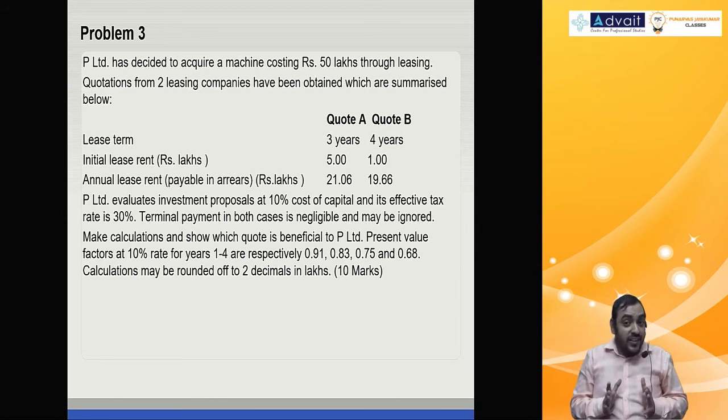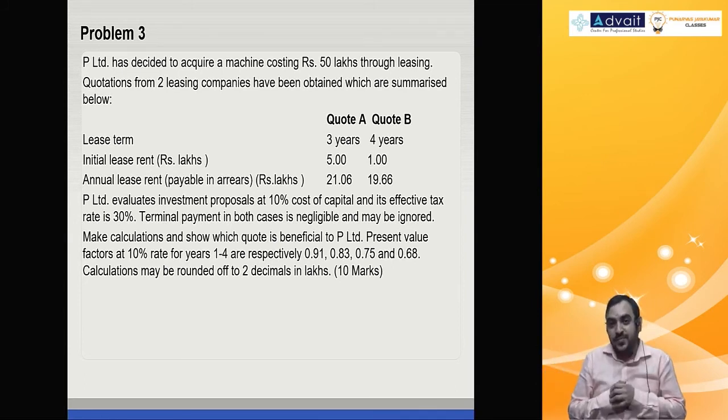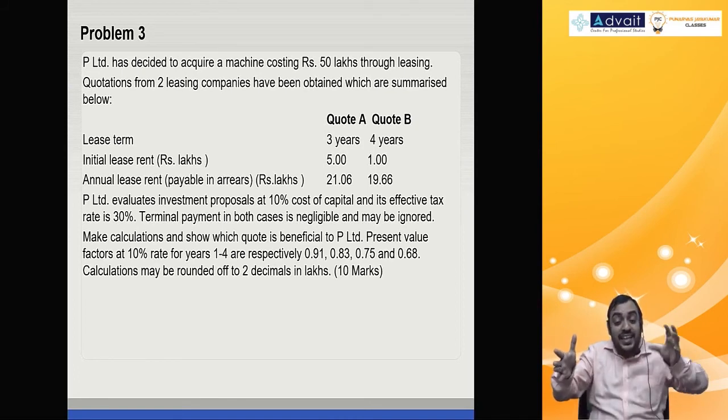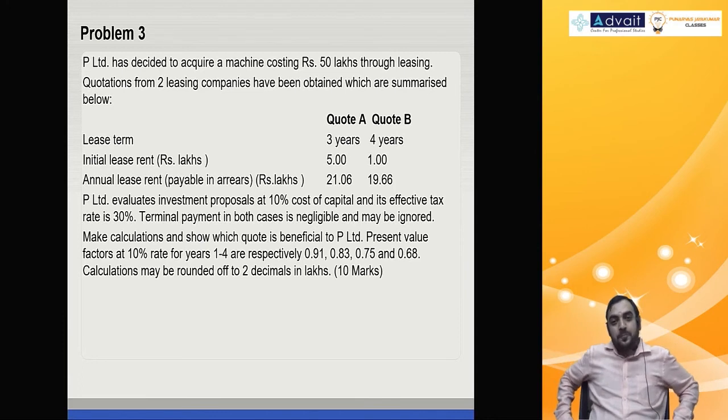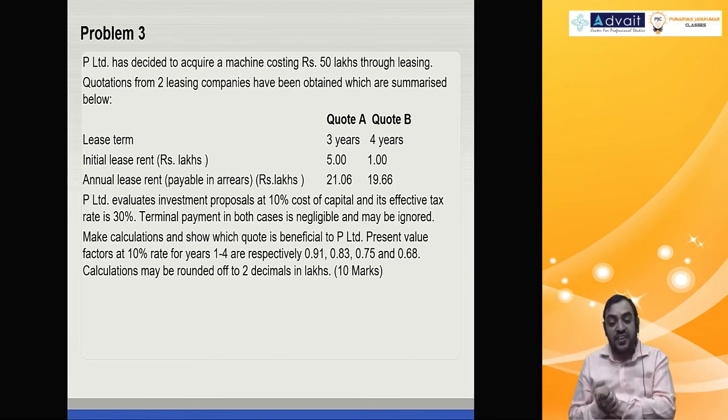So far we have done comparison of lease option with loan option. And in the previous problem we did loan and lease versus loan and purchase option. This problem is regarding 2 leases, lease A or lease B. And that too, one is having 3 years, other is having 4 years.